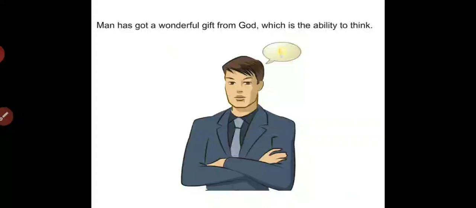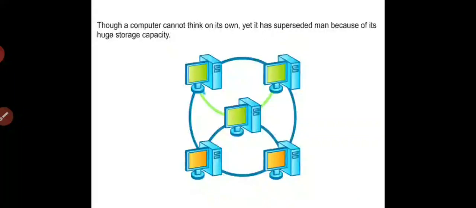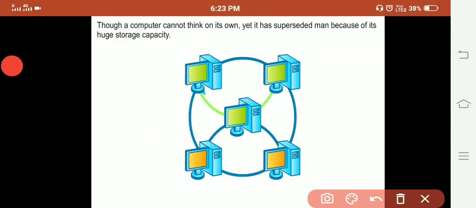Man has got a wonderful gift from God, which is the ability to think. We know that a computer cannot walk, talk, or have feelings, but humans can have all these. Humans can walk, talk, and do whatever they want, but a computer cannot. Though a computer cannot think on its own, yet it has superseded man because of its huge storage capacity.